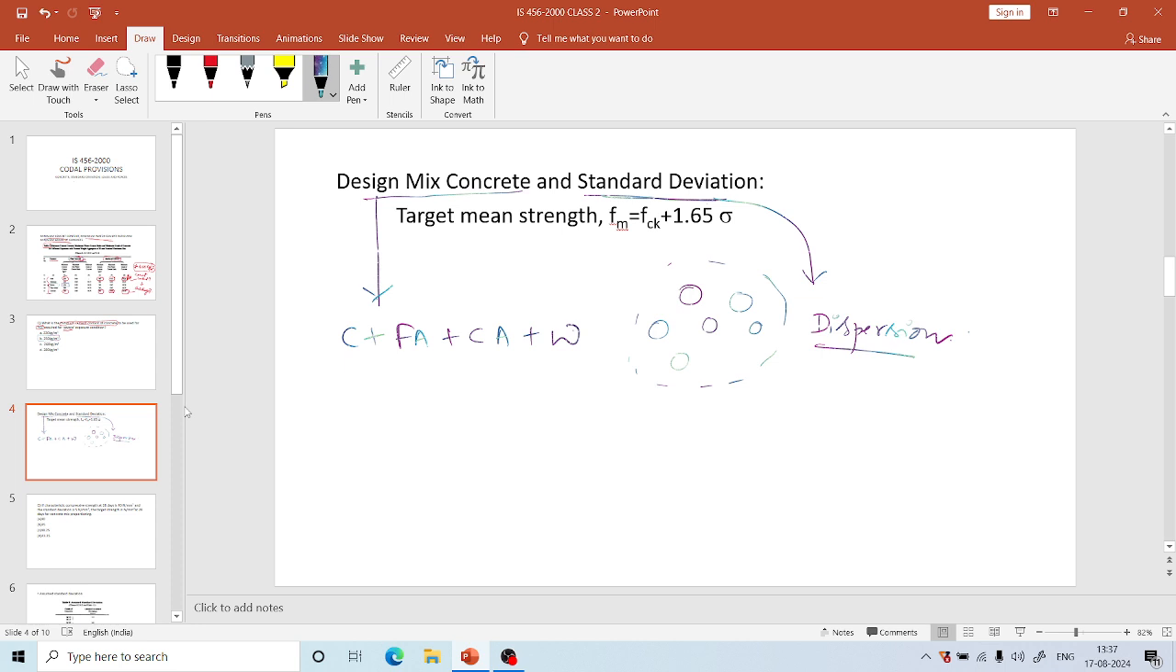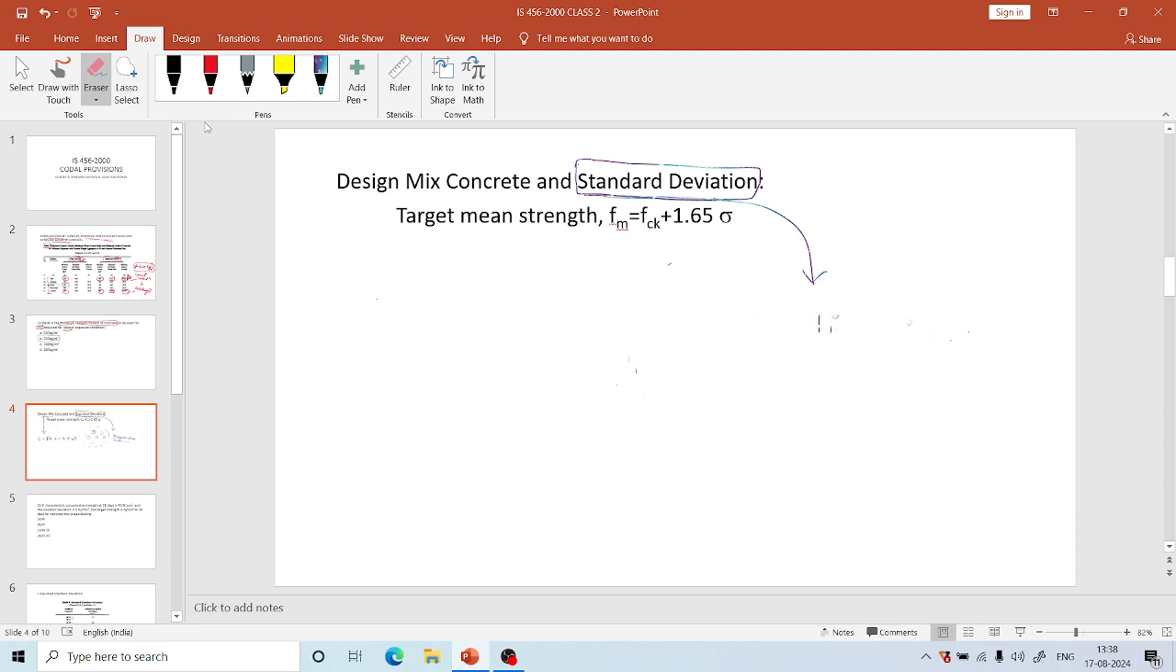So depending on the controlled conditions at the site and the various constituents we use in the concrete, we cannot say that there is uniformity, and definitely there will be some deviations from the mean. We have to consider this standard deviation in calculating the target mean strength. We have to remember this formula because many times, like in competitive exams, they ask questions. Based on this formula, Fm, the target mean strength, equals FCK plus 1.65 times the standard deviation.